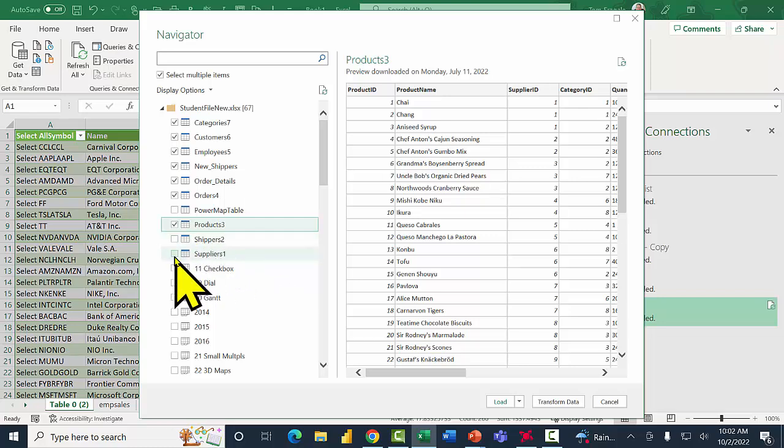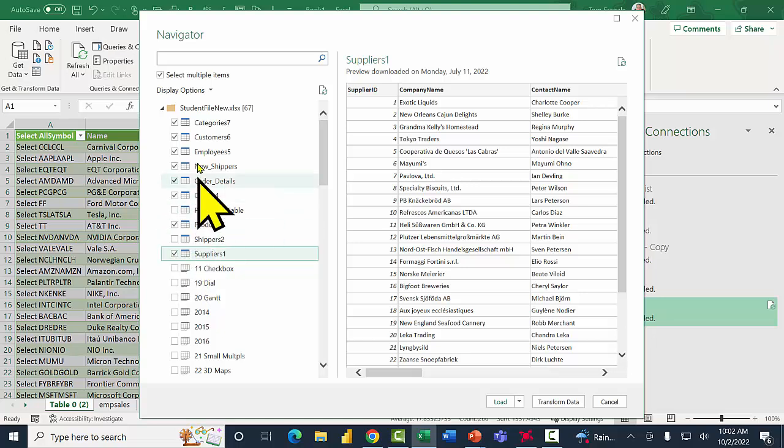In this case, I'm just going to pick Suppliers. So I have Categories, Customers, Employees, New Shippers, Order Details, Orders, Products, and Suppliers.